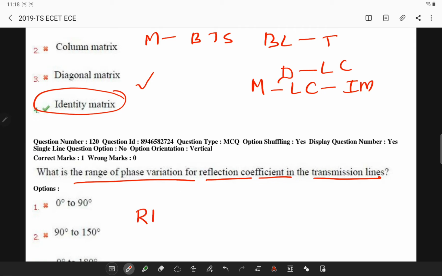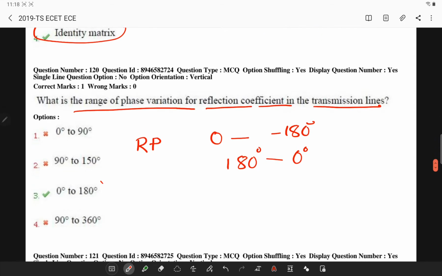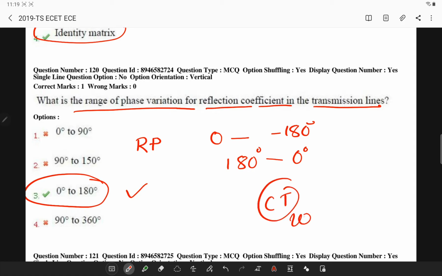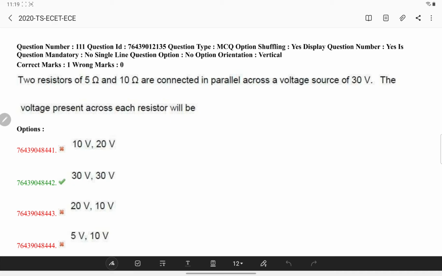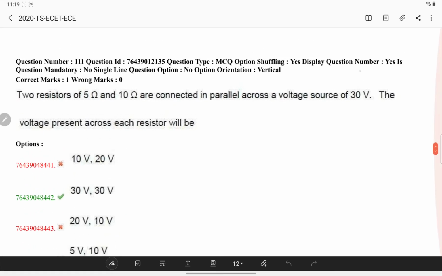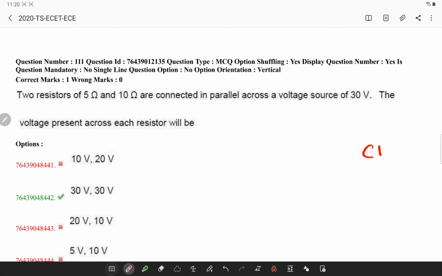Reflection phase varies between 0 to minus 180 degrees and 180 degrees to 0 degrees continuously with frequency. So this is your answer. With this, all the questions related to circuit theory are completed in this 2019 question paper. So let's solve the questions related to circuit theory in the 2020 Telangana ESET ECE question paper.